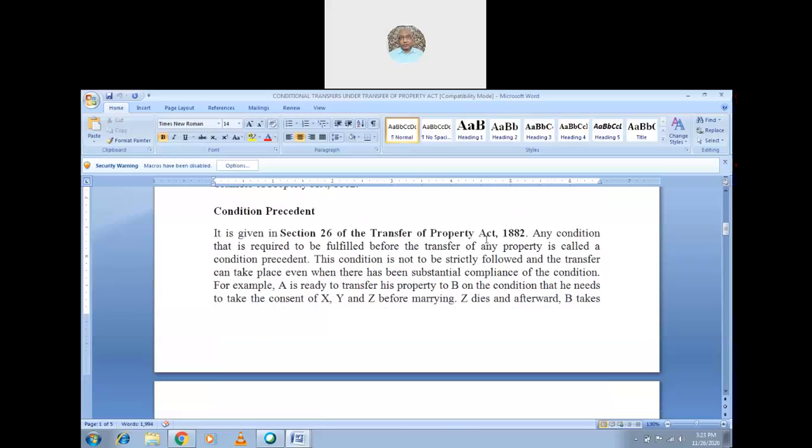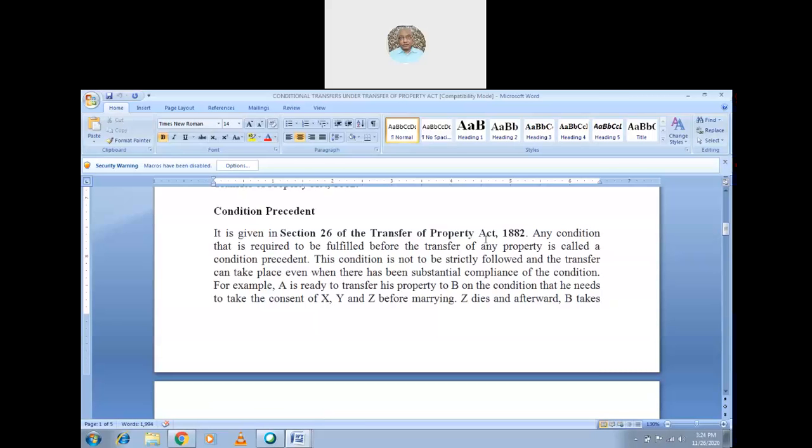It is given in Section 26 of the Transfer of Property Act, 1882: the condition precedent. Any condition that is required to be fulfilled before the transfer of any property. So first the condition should be fulfilled, then the transfer will take effect. That is called condition precedent. This condition is not to be strictly followed, and the transfer can take place even when there has been a substantial compliance of the condition.